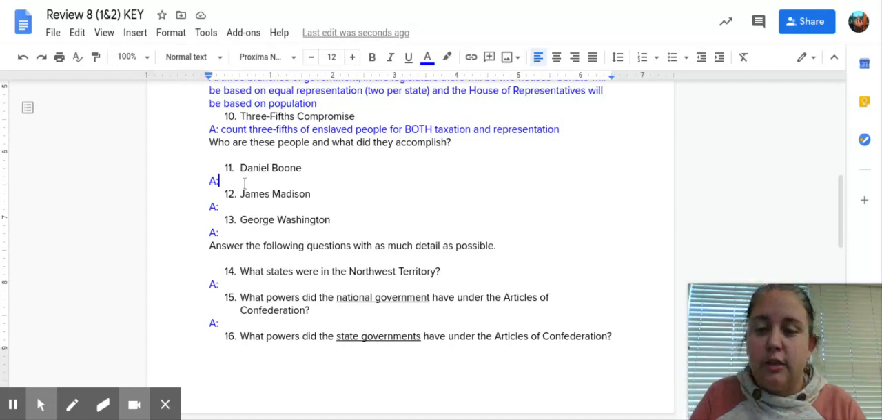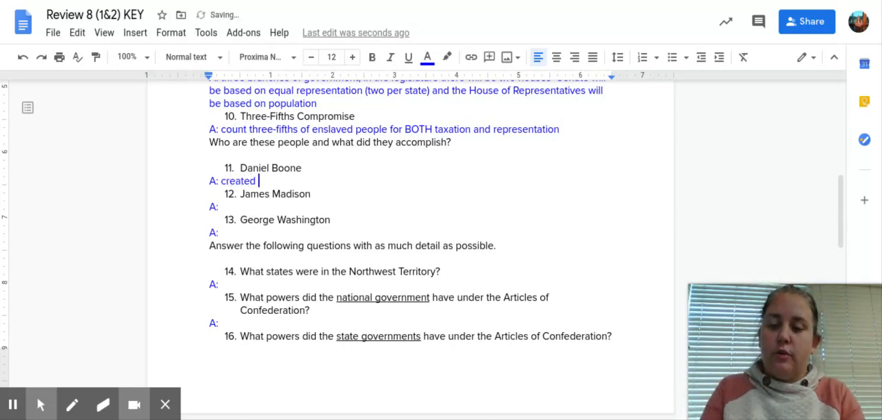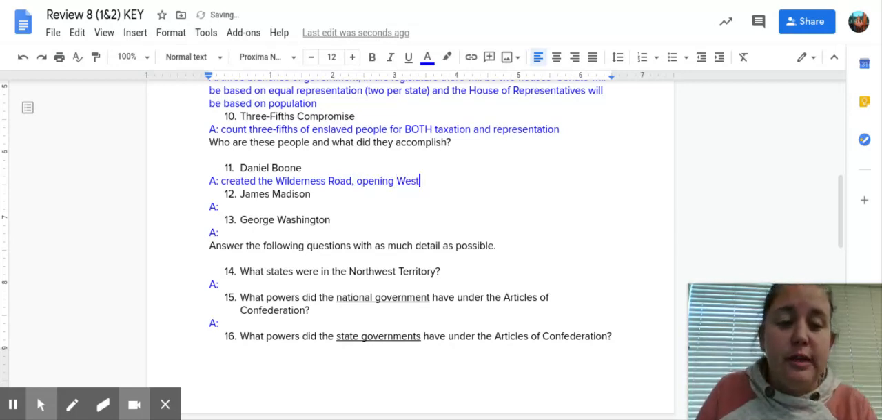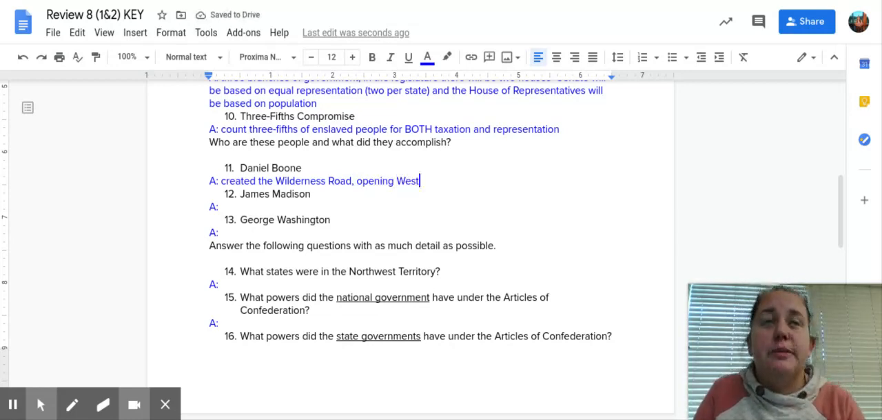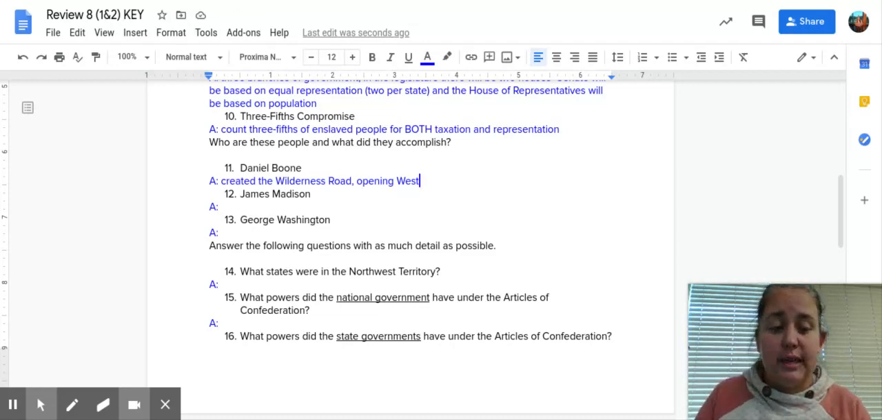The first one is Daniel Boone. He is a frontiersman who created the Wilderness Road. And the Wilderness Road is really important because it opens up the West to settlement. And so people use that road to get past the Appalachian Mountains into Kentucky and ultimately into the rest of the West.